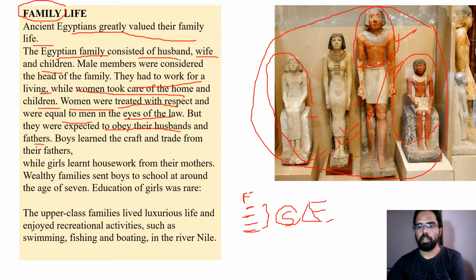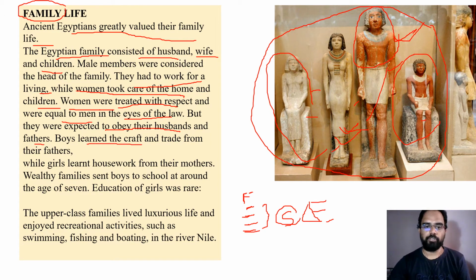Generally, as it is a patriarchal society, that means where the male person is head of the family, in such societies generally male domination will be there, and here also the same. So the women have to listen to their husbands or their fathers. They have to obey the males. So such was the arrangement.